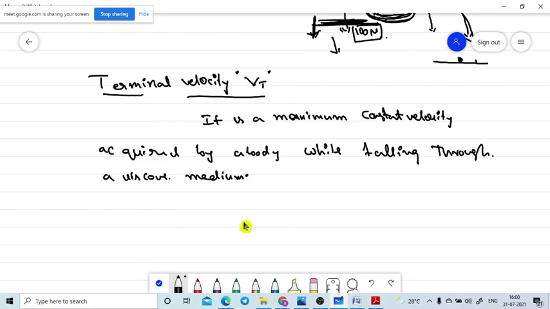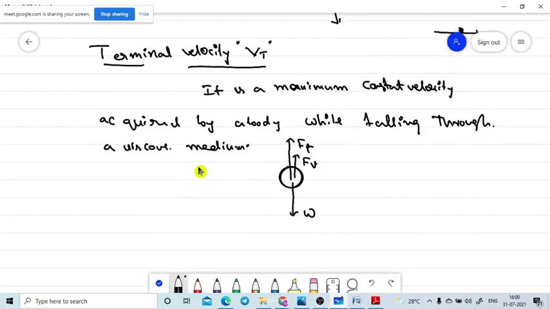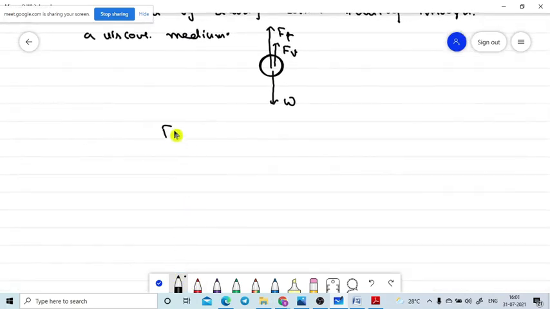So now once again I am drawing the diagram. This is the body. Two forces act upward: upthrust, and one more force, the viscous force F. The downward force acting is W. At a certain case, these forces are balanced. That means F of T plus F of V, the viscous force, is equal to W. Sometimes I am writing a suffix V, sometimes I am not. Please take care about this.